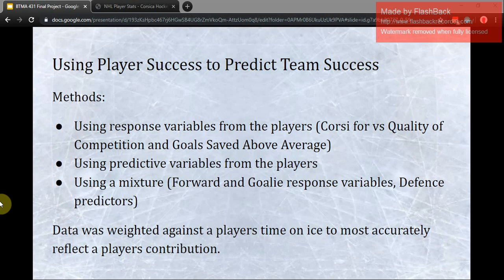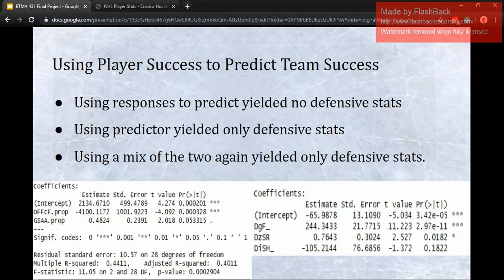Data was weighted against a player's time on ice to most accurately reflect a player's contribution. So, a player with 10 minutes of ice time would be weighted differently than a player who played 28 minutes of ice time. This was done to ensure that players were properly reflecting their contribution. All of the methods were used to try and predict a team's regular season points based on their players' contributions.